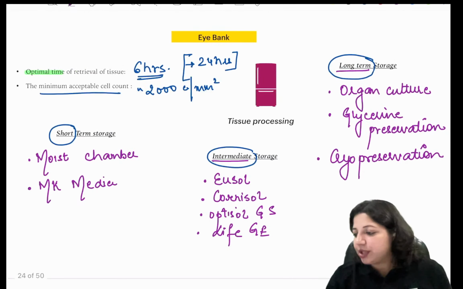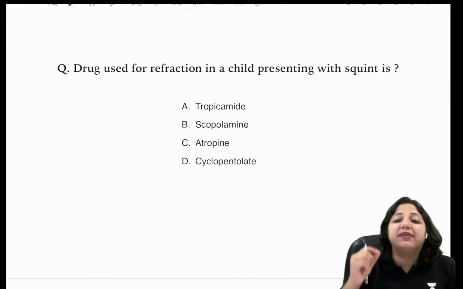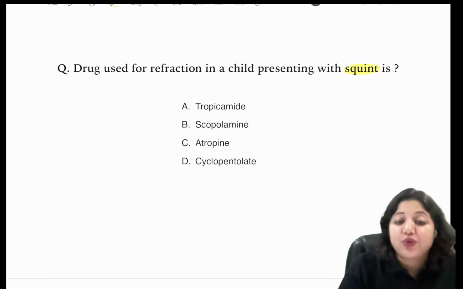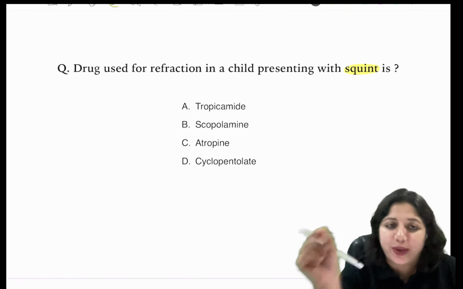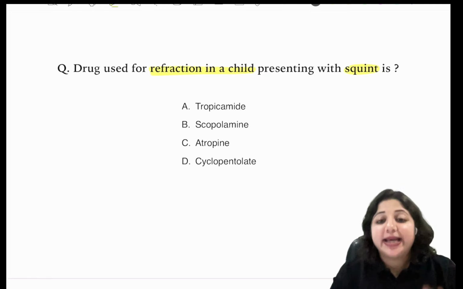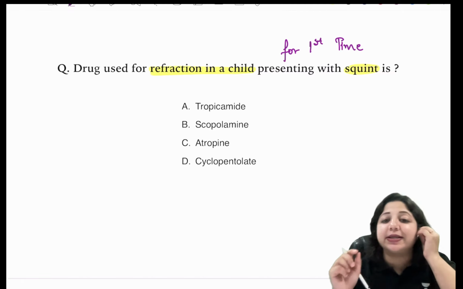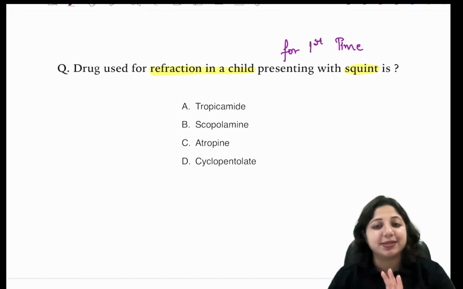Okay, all right. So now we move on to the other one, which says drug used for refraction in a child presenting with squint. Here they have just twisted the question a bit. It is the same question had they asked drug used for refraction in a child for the first time. If you have a baseline first time refraction in a child, which drug do you use? You say the answer is C.